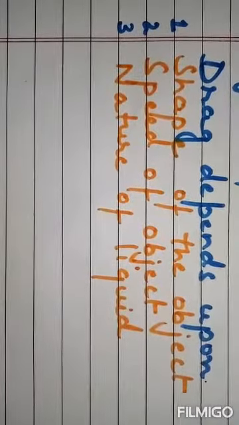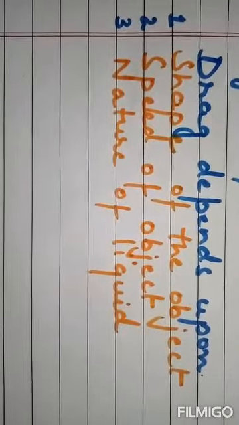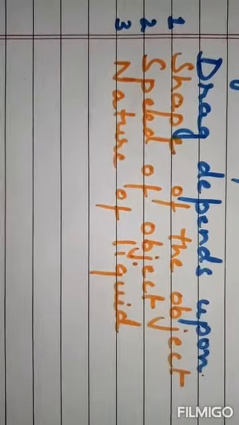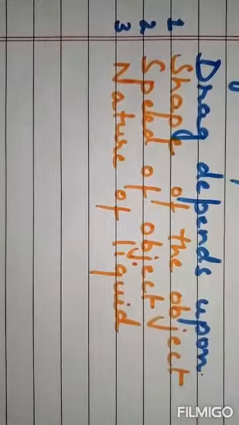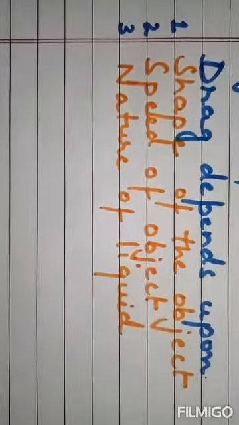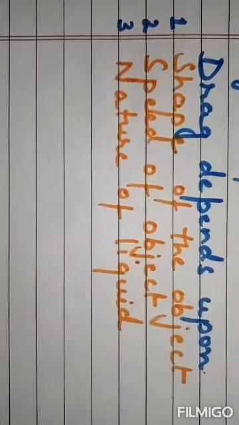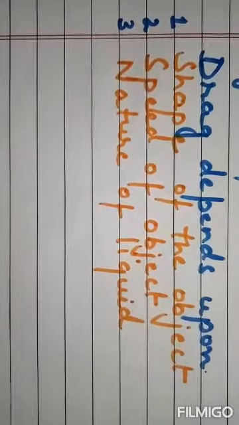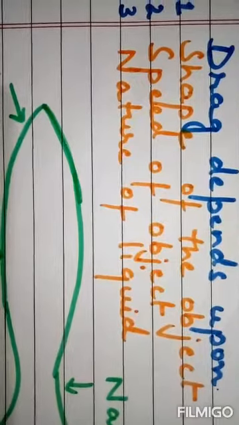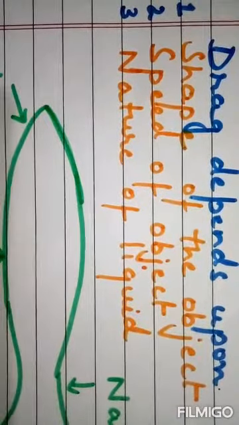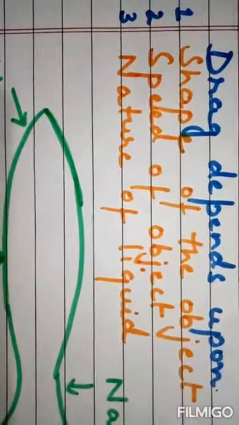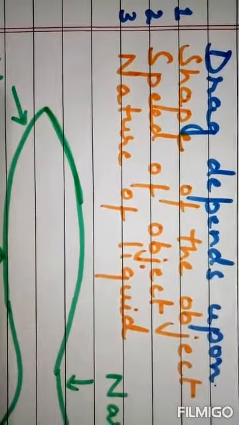Now let us discuss how this drag or fluid friction depends upon various factors. The first factor is the shape of the object. When objects move through fluids, they have to overcome the friction acting on them.